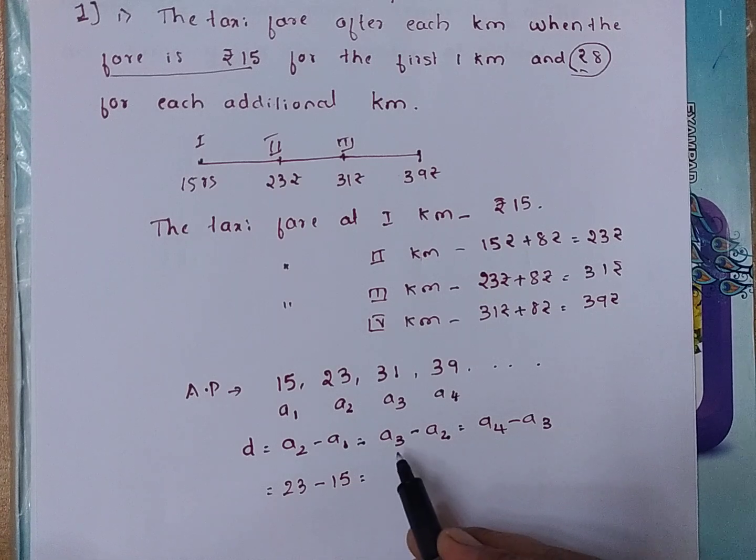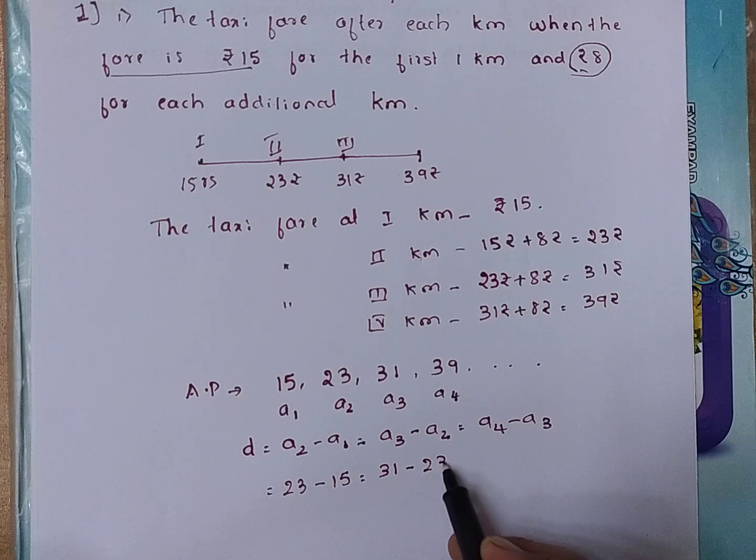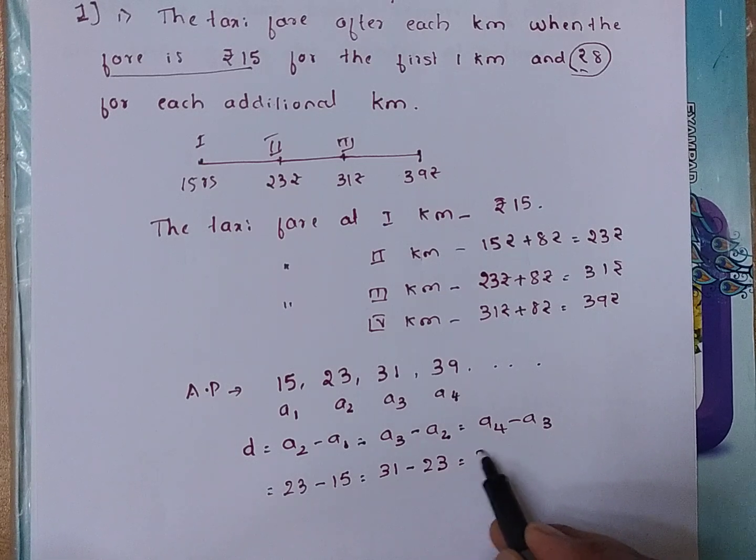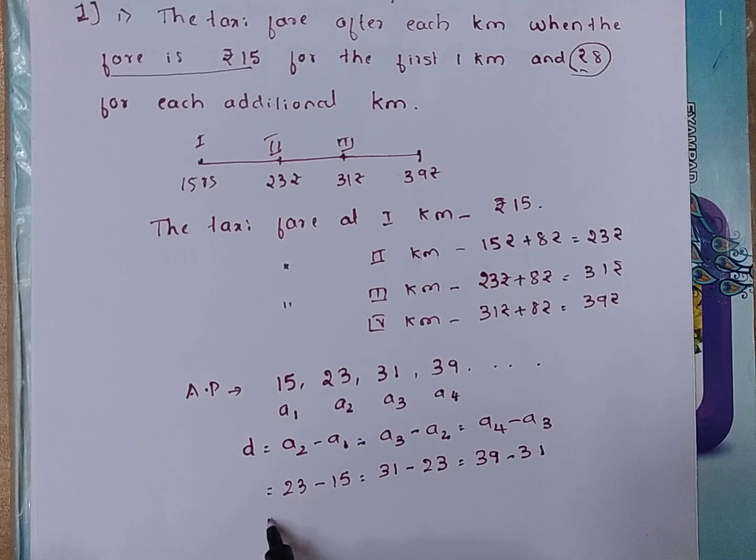Similarly A3 minus A2, that is 31 minus 23, and A4 is 39 minus 31. What will be the difference? That is 8. This is also 8. 8 means D is equal between all the terms.